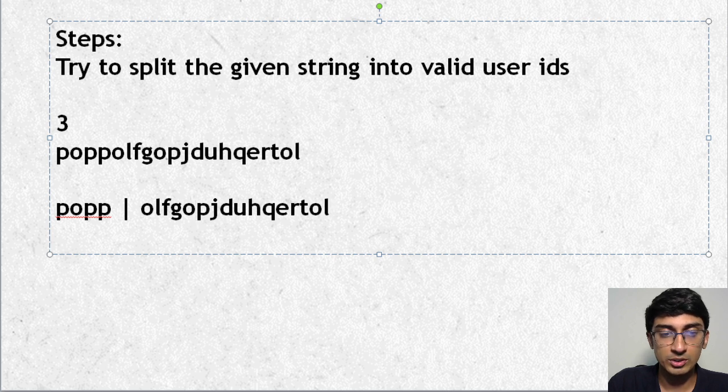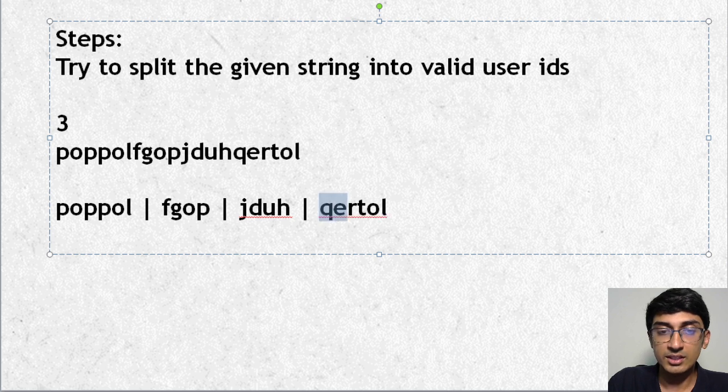It won't be possible, because when it tries to cut this off at 4, you will not get a single valid string over here. You'll try to keep increasing, but you'll never get a valid string, because for example, you'll try to start from here, but it will never recurse inside, because this will never be a valid string, because it starts with O. So you will then go to O, then you'll go to L. So you will be at POPPOL right now. Then FGOP, you're going to make a cut over here. Then JDUH, you will make a cut over here. This remaining part cannot happen, because right now the number of employees becomes 0, but the current string length is greater than 0. So that will be one of our base cases.